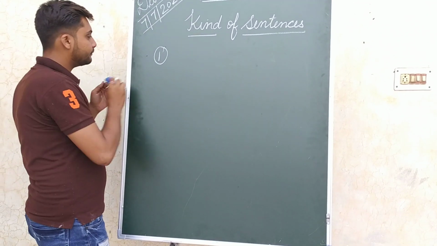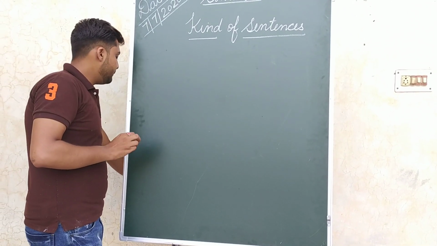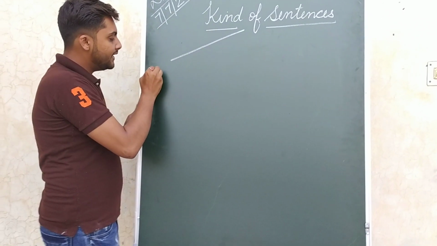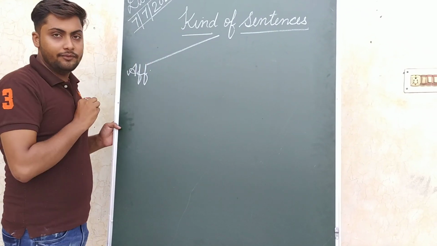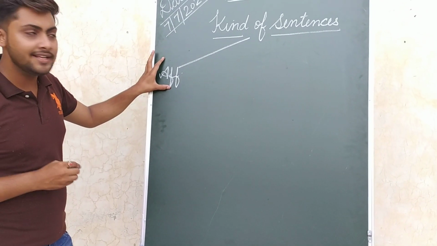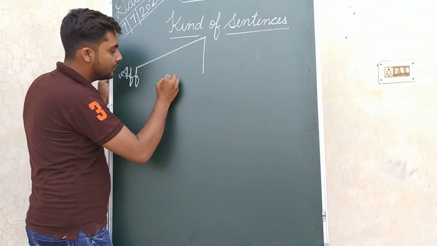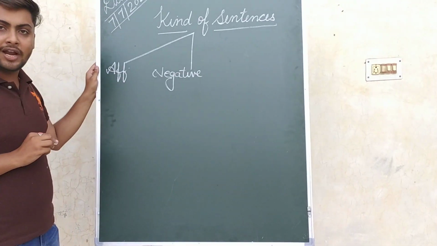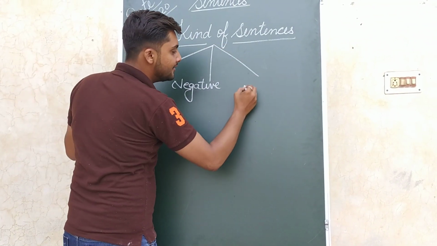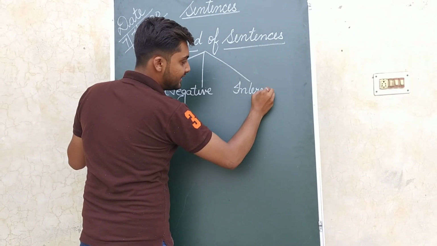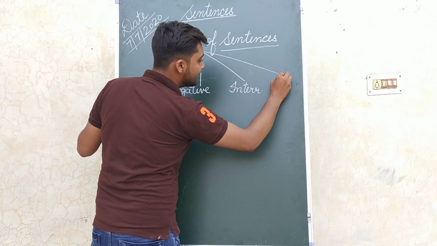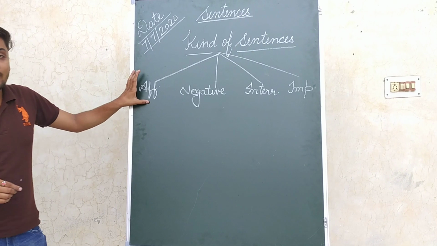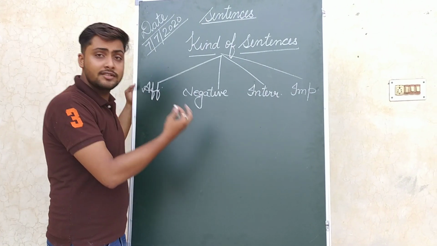We'll just make a chart and then we'll revise the kinds of sentences. First one is affirmative. This is the first kind of sentences. Another one is negative. This is another part of sentences. Third one is interrogative, and fourth one is imperative. So these are the four kinds of sentences that we will study today.